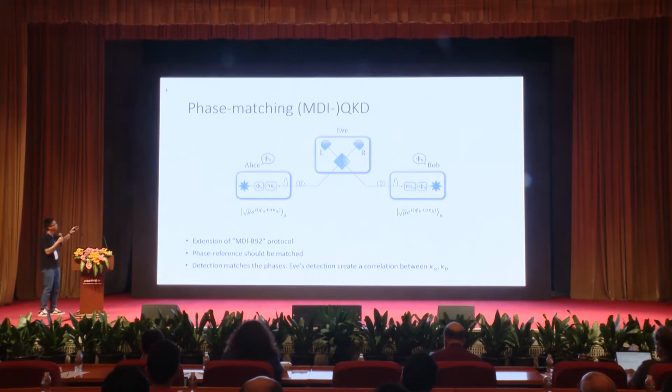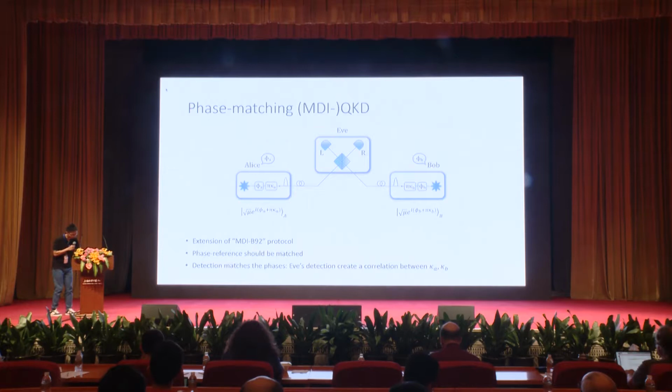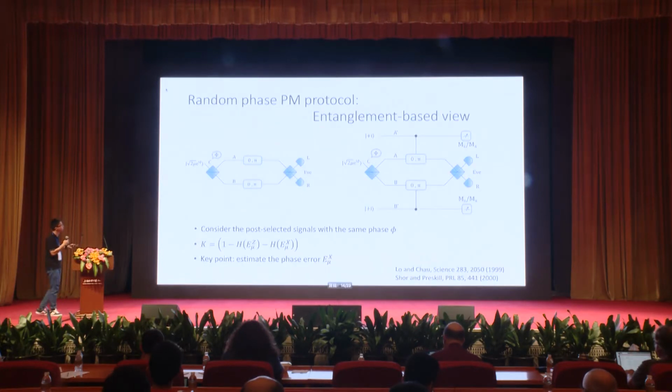But in this type of protocol, if you announce the phase, then there will be no single photon component, and we should take it as a variant of the coherent state-based QKD protocols. And for this kind of protocol, I will briefly introduce the security of it.